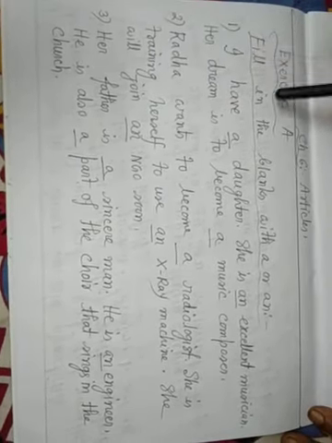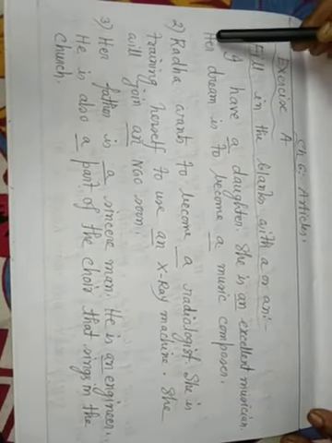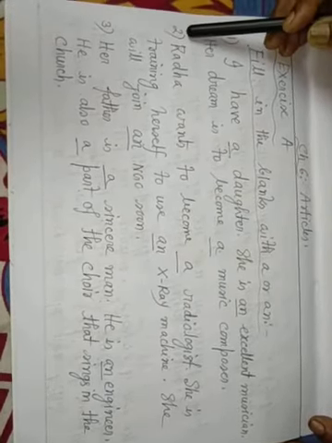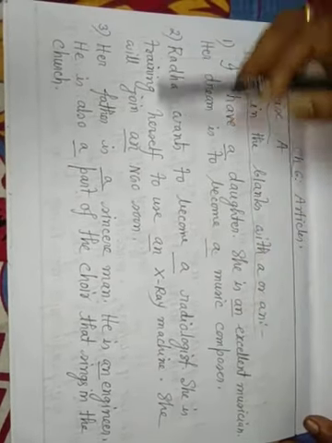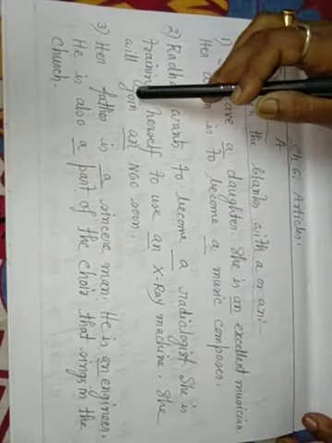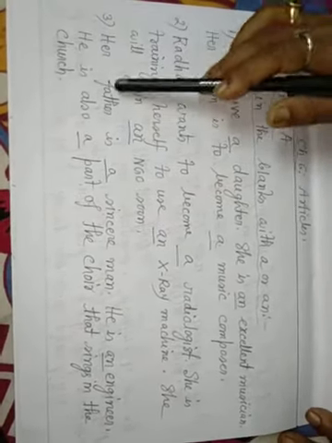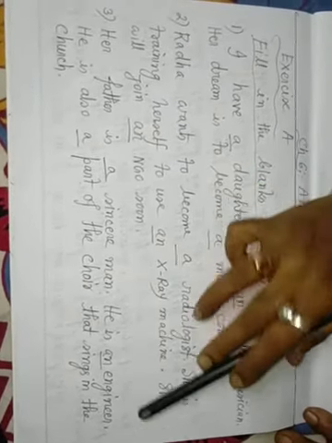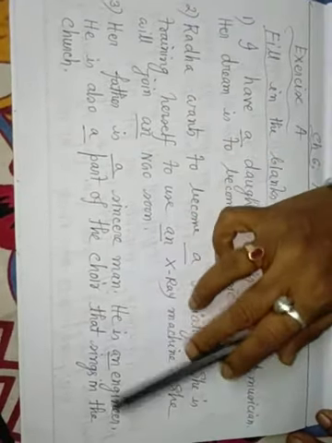So I repeat it again. Fill in the blanks with a or an. I have a daughter. She is an excellent musician. He dreams to become a music composer. Number 2, Radha wants to become a radiologist. She is training herself to use an X-ray machine. She will join an NGO soon. Number 3, her father is a sincere man. He is an engineer. He is also a part of the choir that sings in the church.